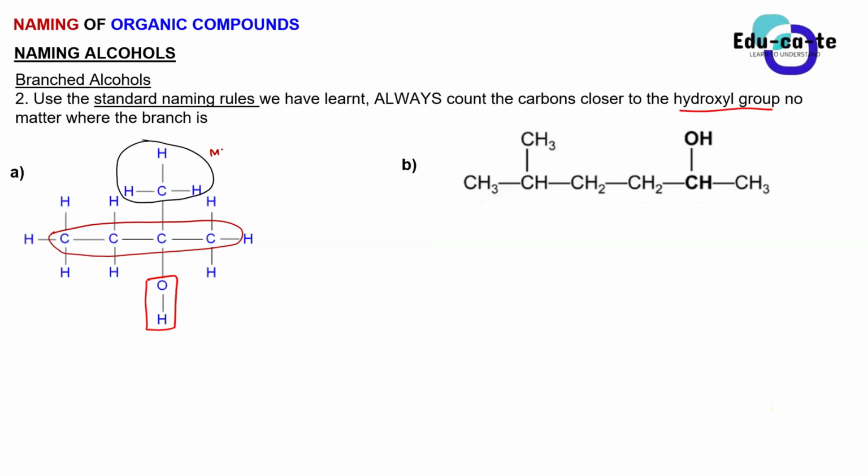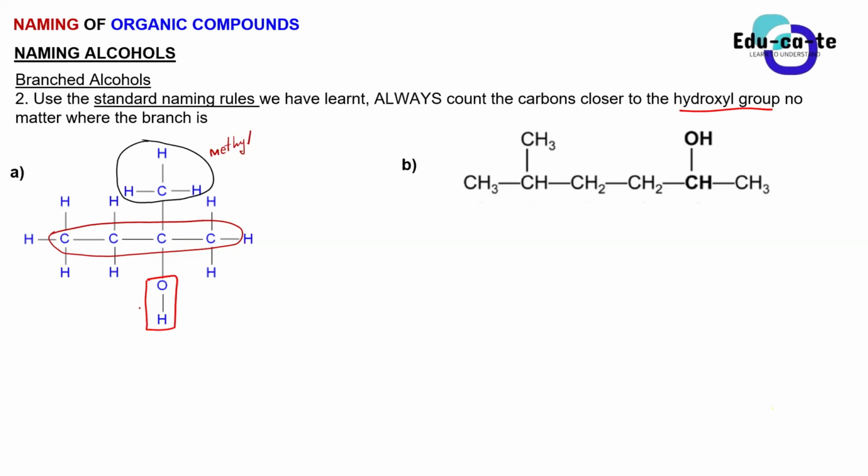This methyl group, it doesn't matter its position because it's a substituent. What matters is the functional group. So you count the carbons closer to the functional group, regardless of wherever the branch is. The alkyl branch, either it's a methyl or an ethyl or whatever alkyl branch you might have, it doesn't matter its position.